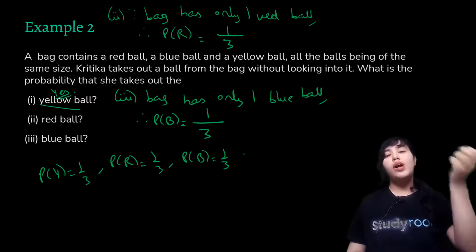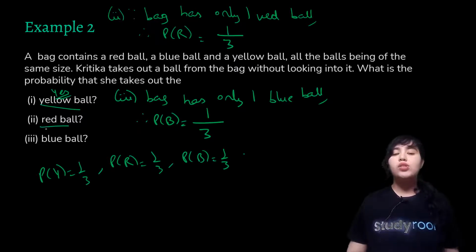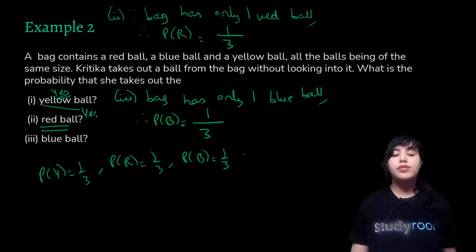So there was only 1 possible outcome, right? 1 possible favorable outcome. Talking about a red ball, there's only 1 red ball, so there's only 1 favorable outcome. So this is also an elementary event. And the same can be said true for the blue ball. So all 3 are elementary events because all of them yield you only 1 outcome.